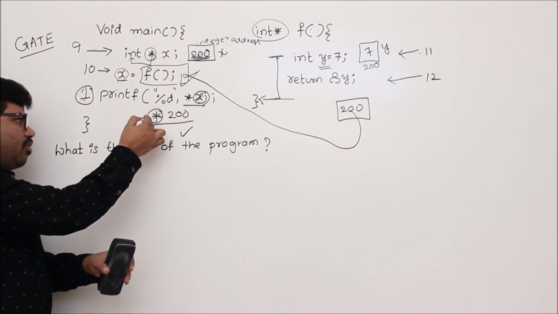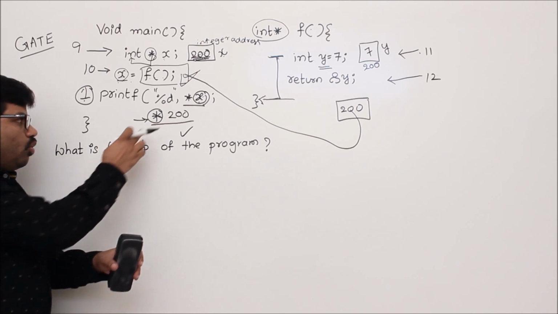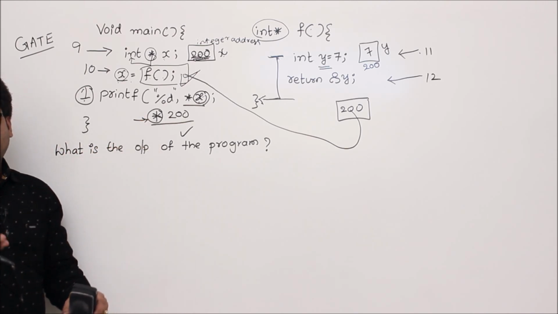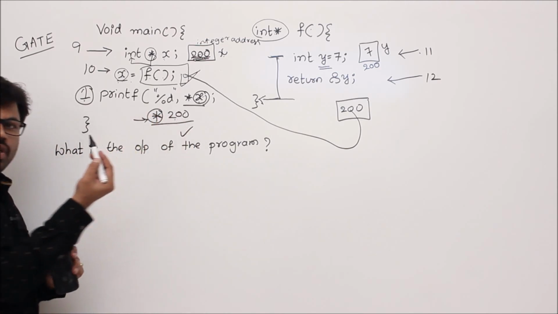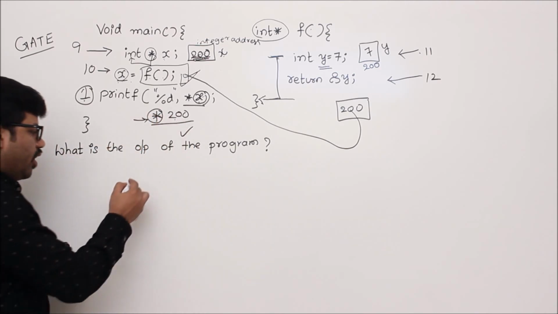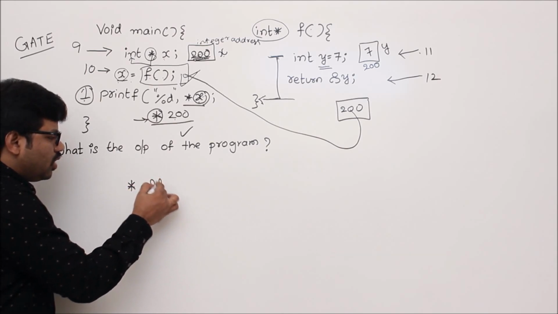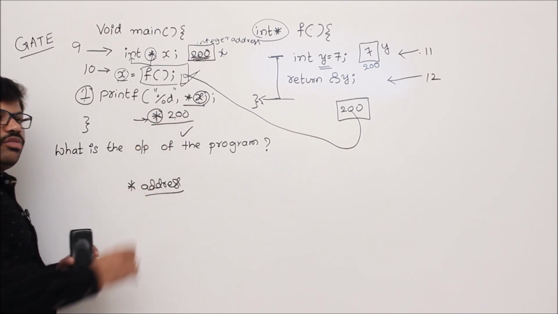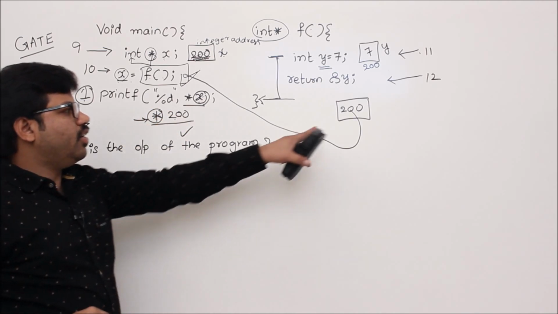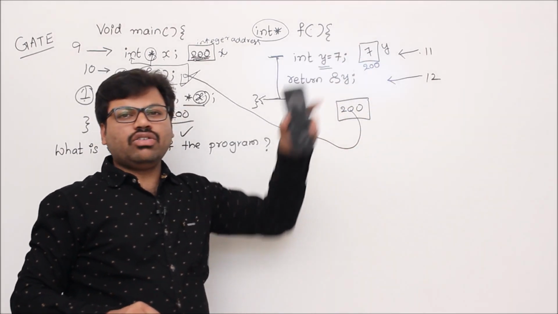Whenever there is a star, we are dereferencing an address. What is that address? 200. So go to 200 and fetch the value. That is the meaning of star. Whenever I write star address, it means go to this address and fetch the value. So star 200 means go to 200 and fetch the value 7.